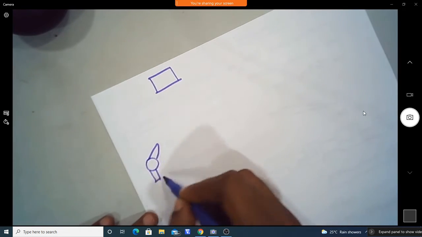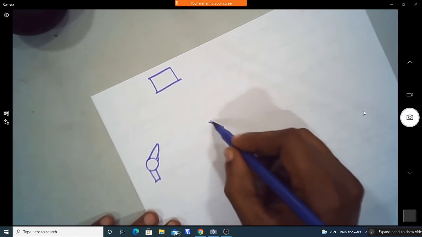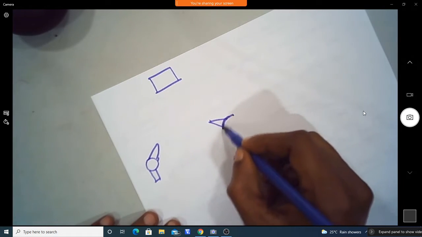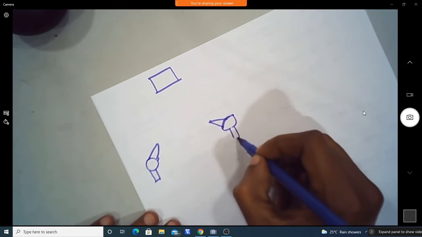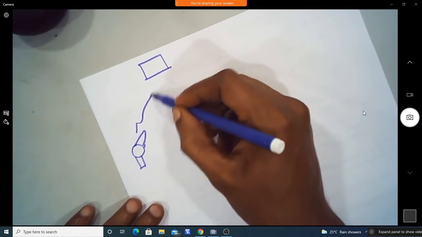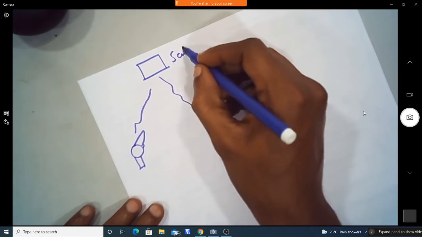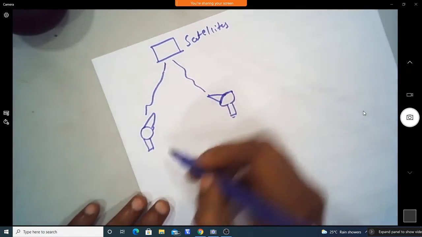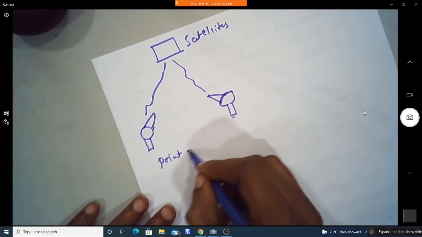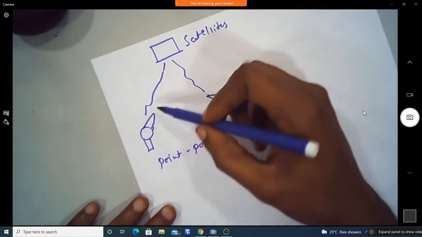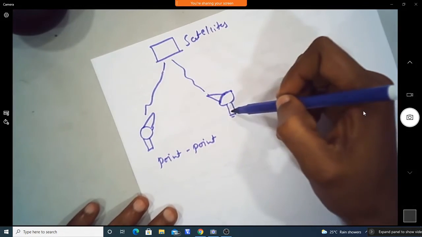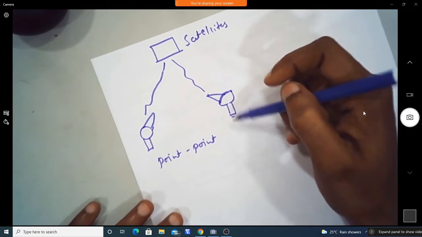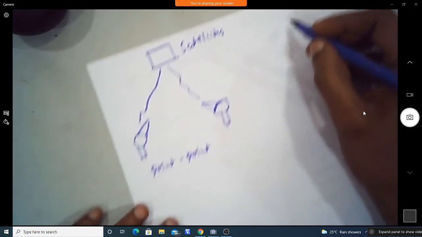Okay. And also here there is a ground station. Okay. So there is an established link between these satellites and the ground station. So there is a point-to-point communication, where we have a transmitter and the satellite again sends to the receiver. And also we have the point to multi-point communication.